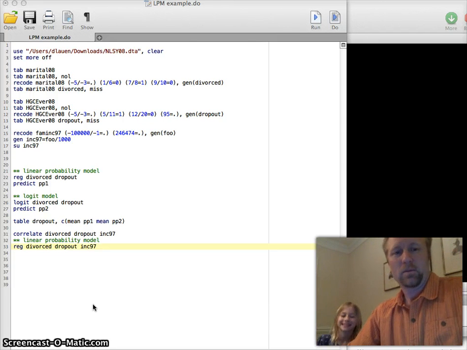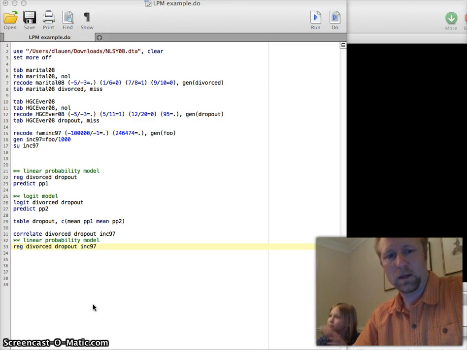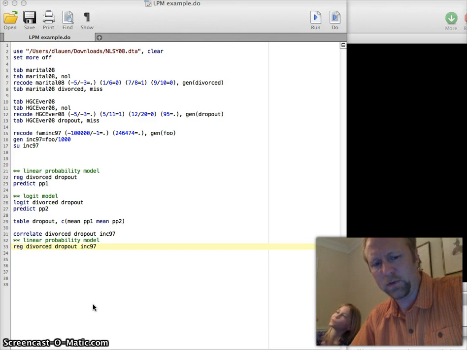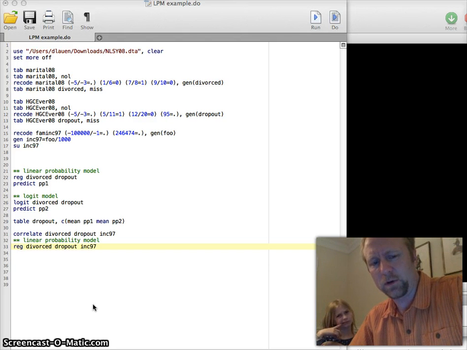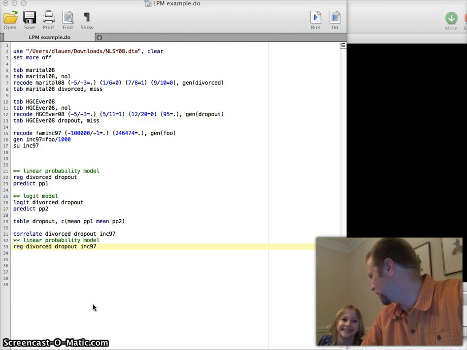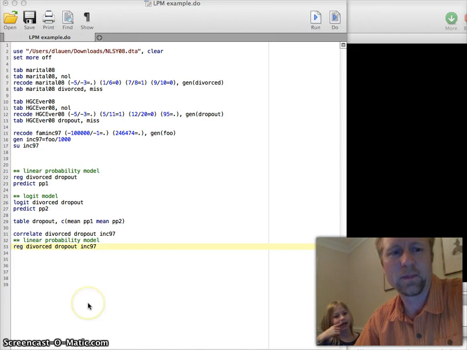Many of you are worried because you had binary outcome variables for your first memos, and now some of you are searching for continuous variables. If you wrote a perfectly good memo for your first assignment, you shouldn't throw it out just because you're afraid to do the linear probability model. The linear probability model is your friend. It's the model that you can use on a binary outcome, and it works just fine, right, Tessa? The linear probability model works just fine.